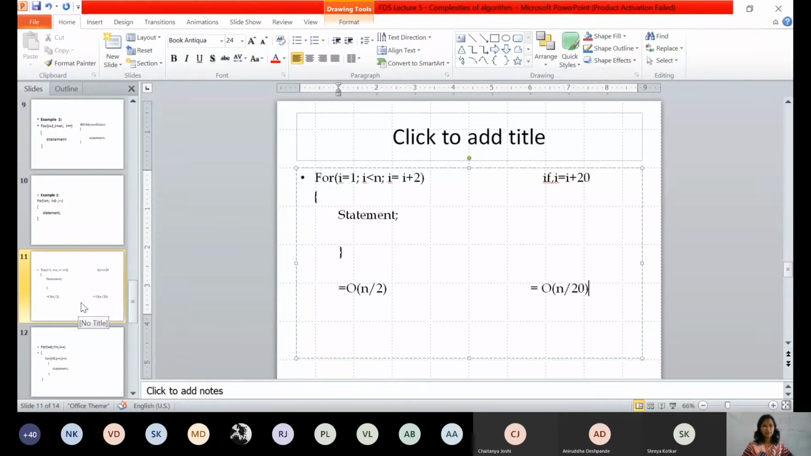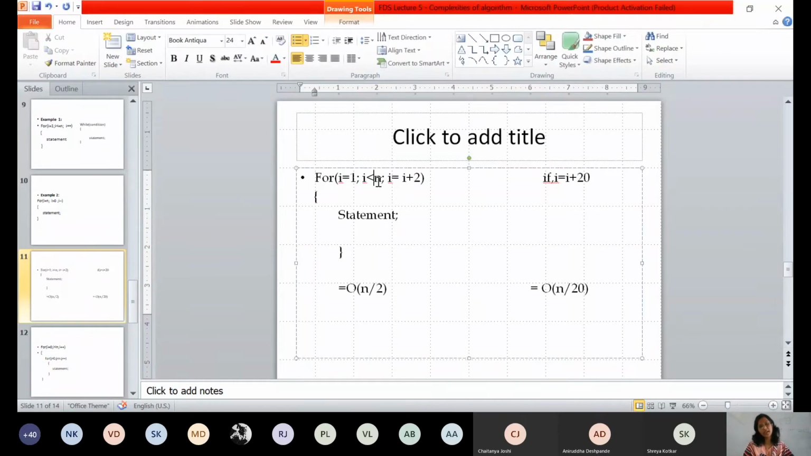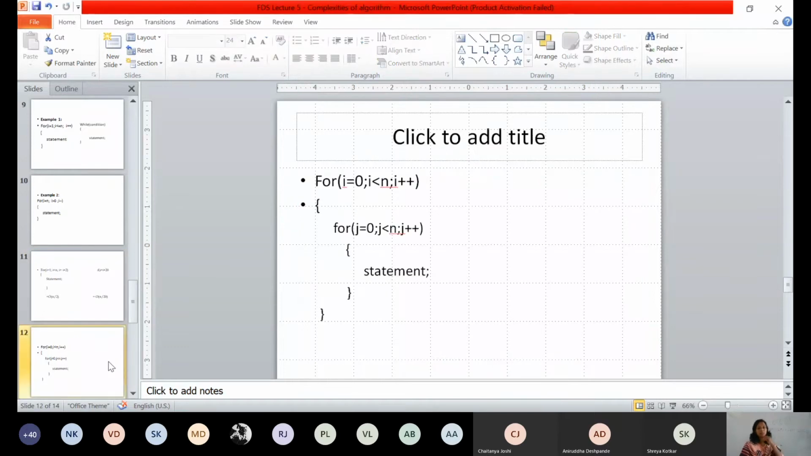See, you can solve in a very similar way, just as I have done on the board. In the very similar way, you can find out what is the initial value of I, then take some value for n, continue your loop and see how many times it is executed, okay? Coming to the next code.